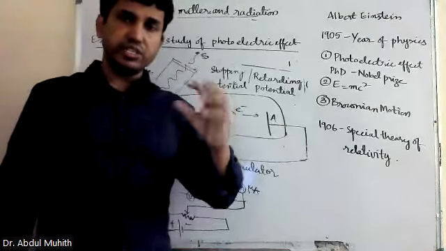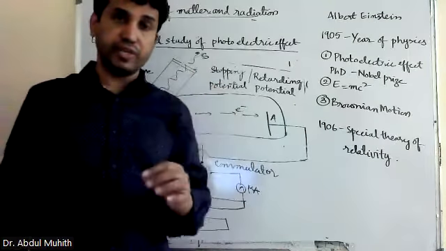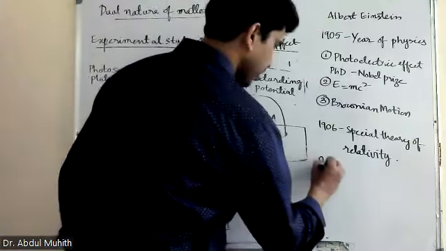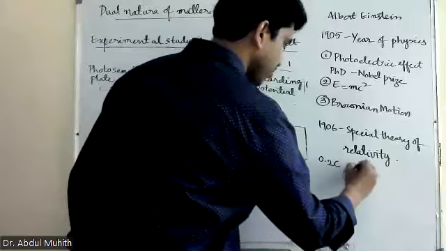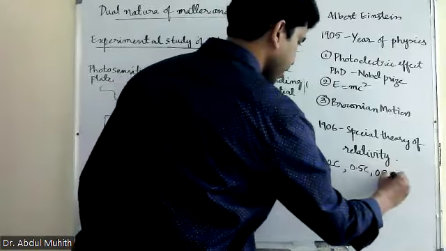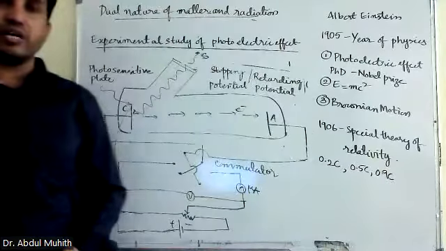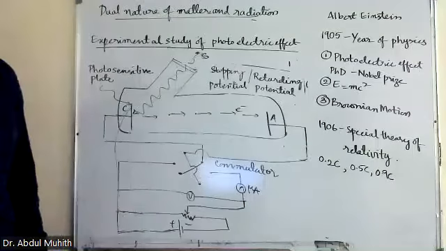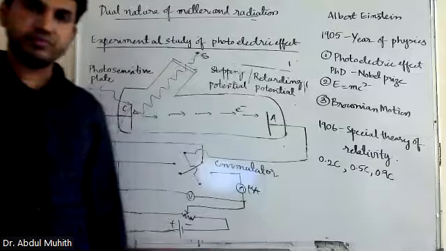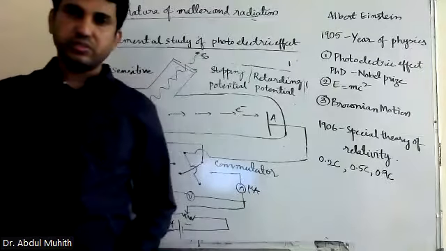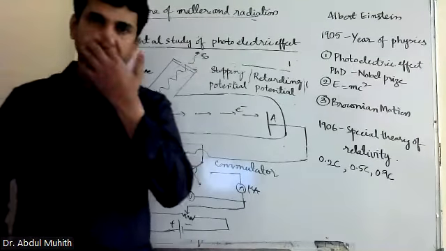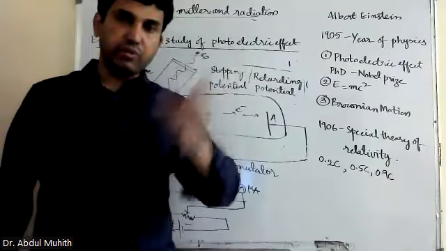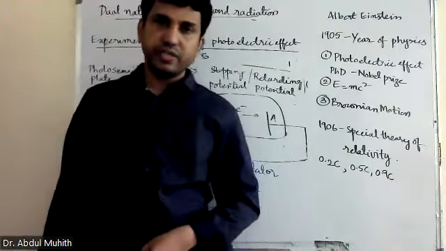If any particle is moving with a speed comparable to the speed of light, like 0.25 times the speed of light, or 0.5 times, or 0.9 times the speed of light. Have you seen the movie Angels and Demons? Yes, sir. In the beginning of that movie, there are large hadron colliders where the particle goes with a speed comparable to the speed of light.